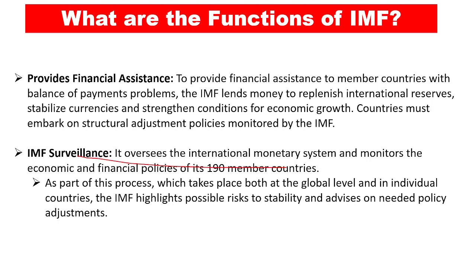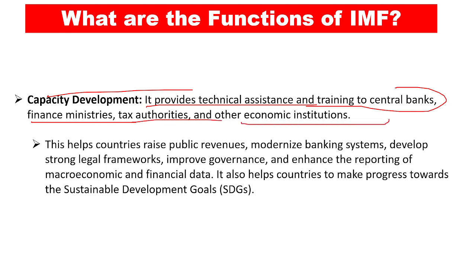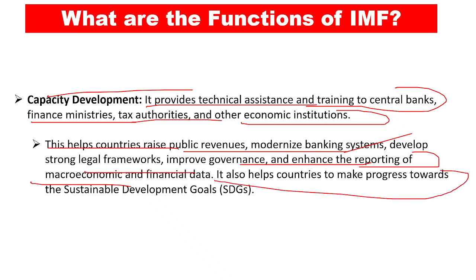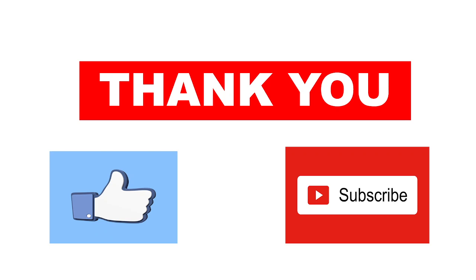It oversees the international monetary system and monitors the economic and financial policies of its 190 member countries. And it also oversees capacity development. It provides technical assistance and training to central banks, finance ministries, tax authorities, and other economic institutions. This helps countries raise public revenues, modernize the public banking system, develop strong legal frameworks, improve governance, and enhance the reporting of macroeconomic and financial data. It also helps countries make progress towards the sustainable development goals. So these are the basic functions of the IMF, right? So this is it regarding this particular newspaper article.